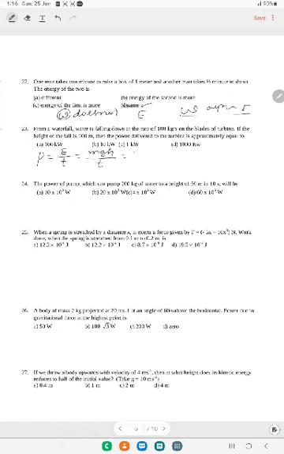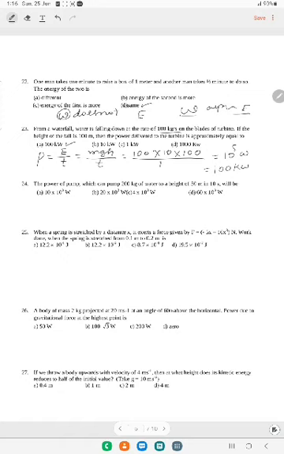So mass is 100 kg per second, g is taken as 10 and h is 100 meter, again per second they have given. So therefore time is 1 second. It becomes 100 times 10 times 100, which is 10 to the power of 5 watt, the correct answer. But they have given the answer in terms of kilowatt. Therefore 100 kilowatt is the correct answer. So A is the correct option. Go to question number 24.